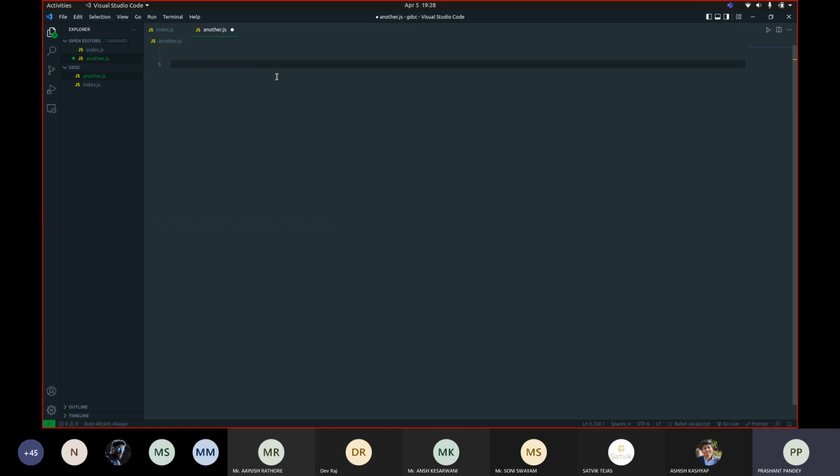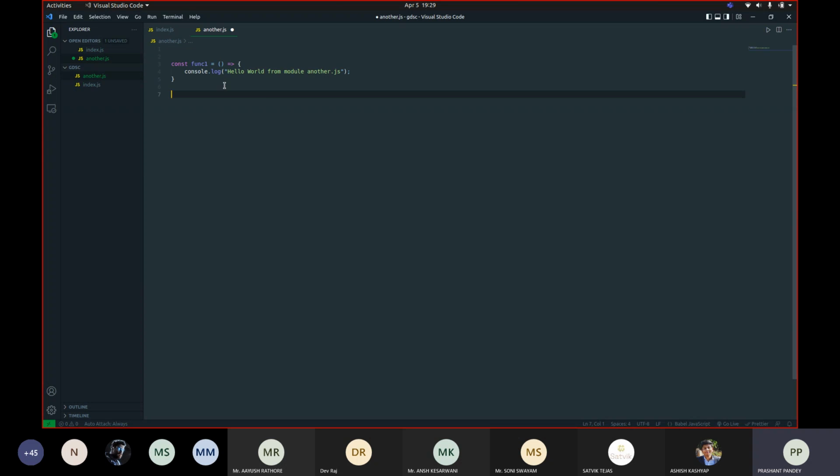So for example, this file is a module, and currently it does not have any code. So what I'll do is create a function. So here we have some code in this another.js file, and it's simple. It doesn't do anything big. All it does is print a statement.